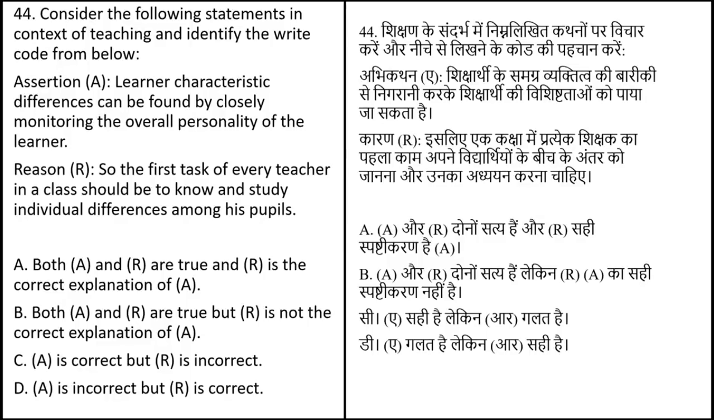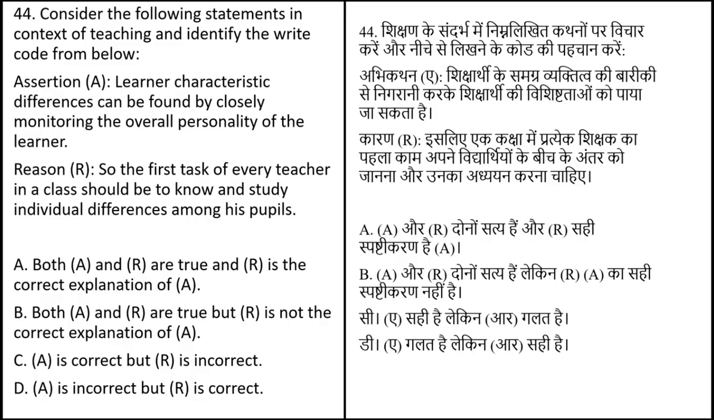Consider the following statement in a context of teaching and identify and write the code from the below. Assertion and reason. Assertion: learner characteristic differences can be found by closely monitoring the overall personality of the learner. Reason: the first task of every teacher in a class should be to know and study individual differences among his pupils. And options are: both A and R are true and R is the correct explanation of the A.